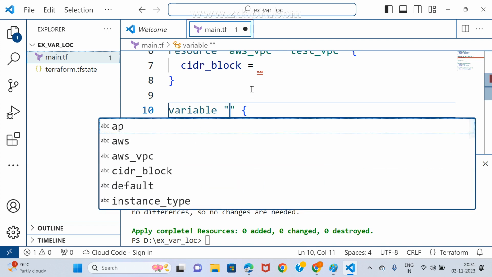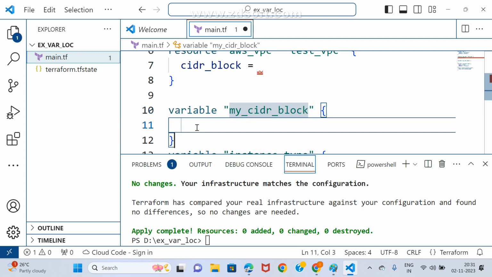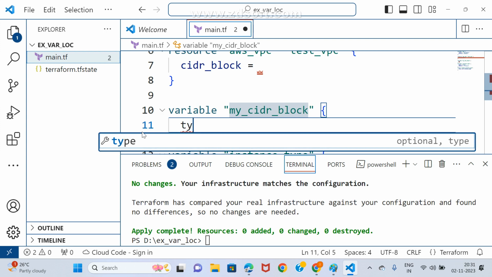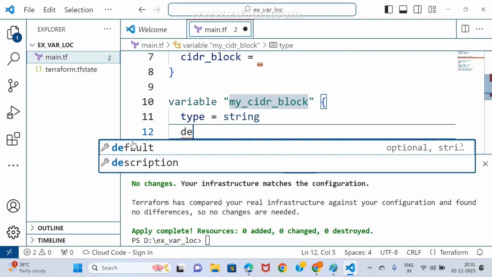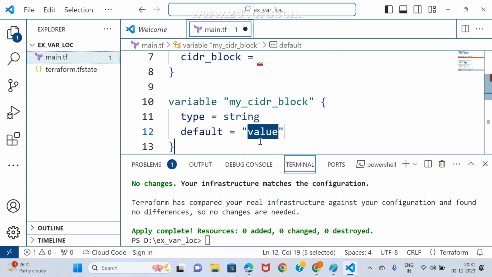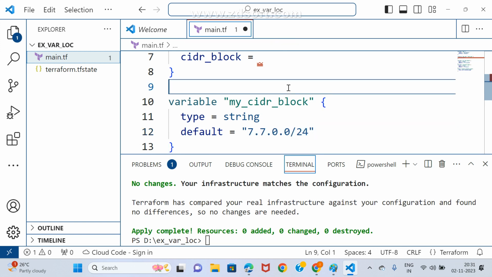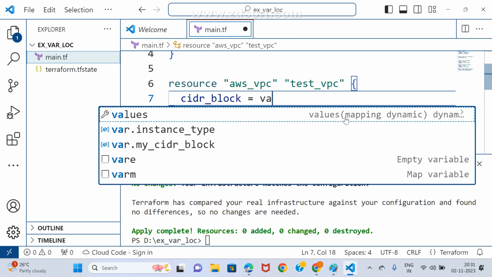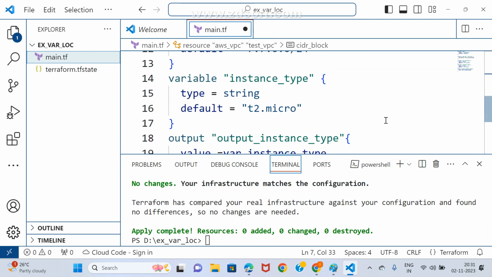Variable. See, I am writing my_cidr_block. Here I am writing type string, then the default value is equal to, now guide me, maybe 7.7.0.0/24. This I want to assign here as var.my_cidr_block. Now I am not wrong.